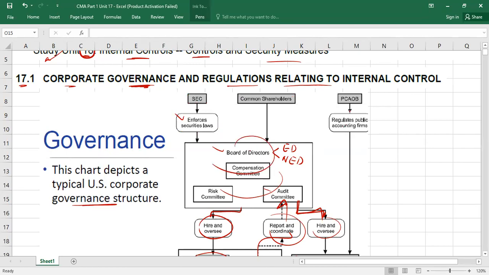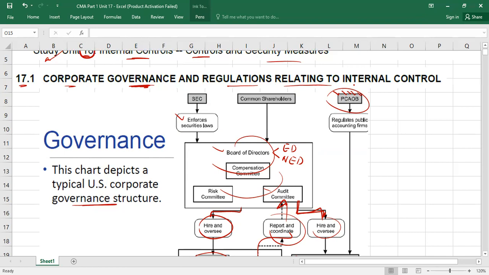Then there is another body that is called what? The PCAOB. What is meant by PCAOB? PCAOB stands for Public Companies Accounting Oversight Board. It is another body in the US. Like for example, if you want to register an audit firm in India, maybe you have to fulfill the requirements of ICAI, the Institute of Chartered Accountants of India. I'm not sure, I'm just guessing it.